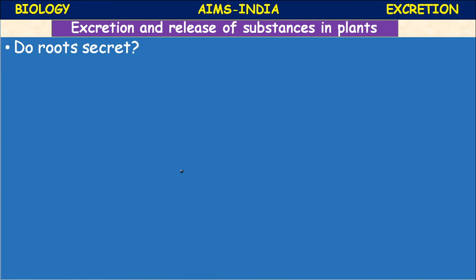Okay, some alkaloids which are produced may be harmful to us, like opium in large doses. Do roots secrete? Before going to that,